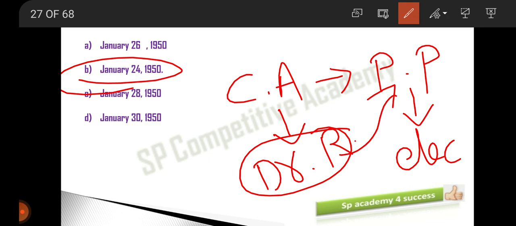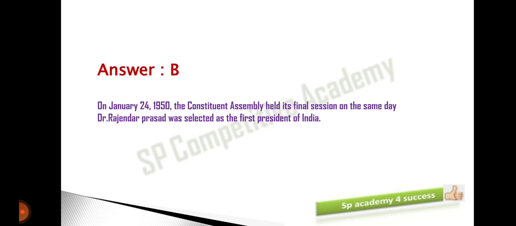On the last day itself, they decided that till they conduct the elections, the Constituent Assembly will be continuing as a provisional parliament, and that Dr. Rajendra Prasad ji will be elected as the first president of India. So that was on January 24th, 1950. So the answer for this is B.